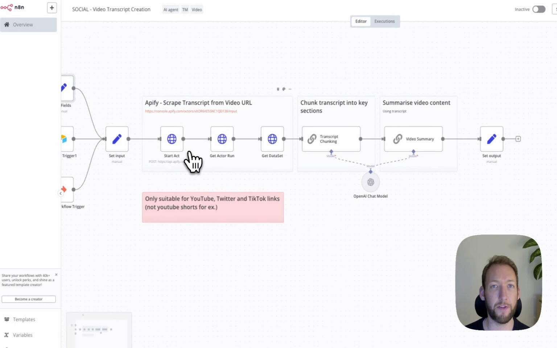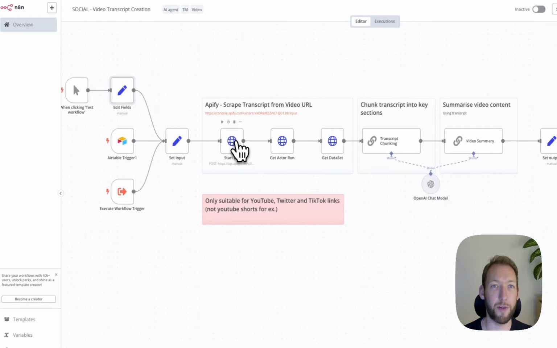So a couple of steps we need to take, and I'll explain this at a high level first. We are going to scrape the transcript using the Apify actor from the video URL, and we're going to chunk the transcript into certain key sections. And then we're finally going to use that transcript and summarize the video and pass all those outputs back into the format that we had before.